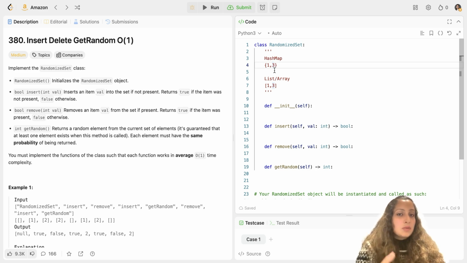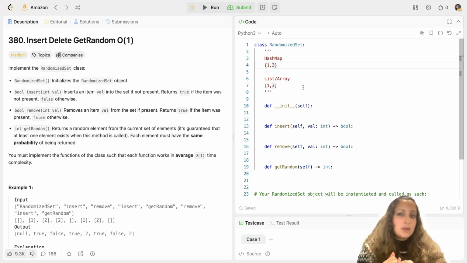In this way, your remove function will also happen in O(1) time complexity. Insertion is easy. Insertion will happen in O(1). There is no change in key value pairs or index and value mapping. So it happens easily. Get random will also work easily. You will use a Python built-in function to get a random index, and the corresponding value you can get from the list, because the list has indices as well as values, right? So you can do that. Now, this is the entire concept behind the question and how to solve it in O(1) time complexity.